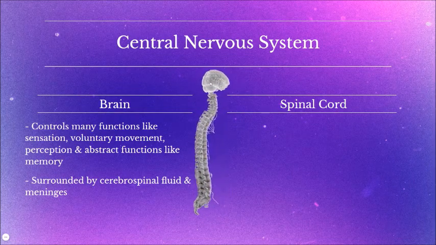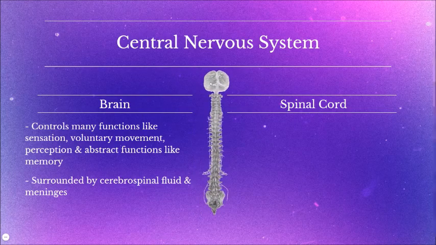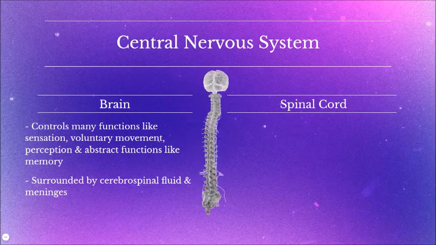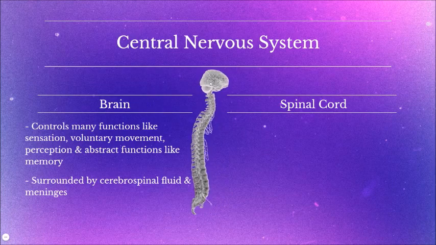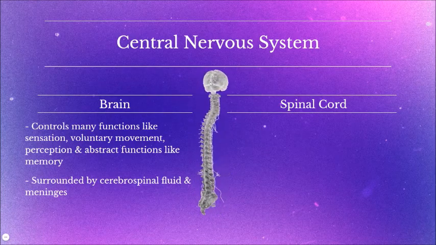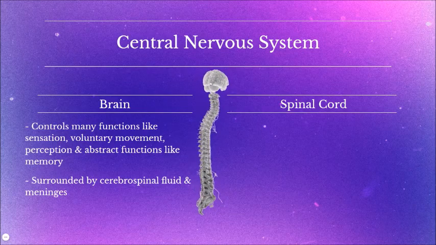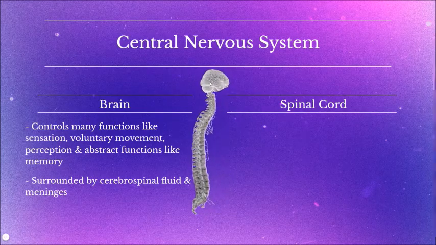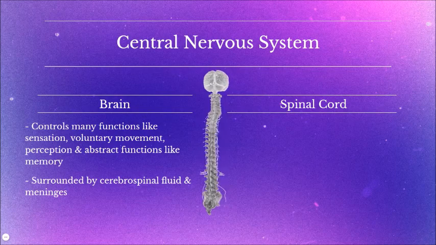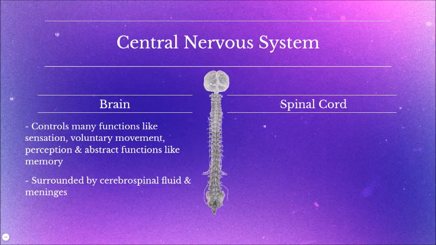Perception is about consciously appreciating sensation, which comes from our five senses. Let's say we touch an object. Touch is one of our five senses. If the object is vibrating, we feel its vibration. The feeling of its vibration is what is known as perception. Abstract functions involve thinking, feeling, memory, and learning.